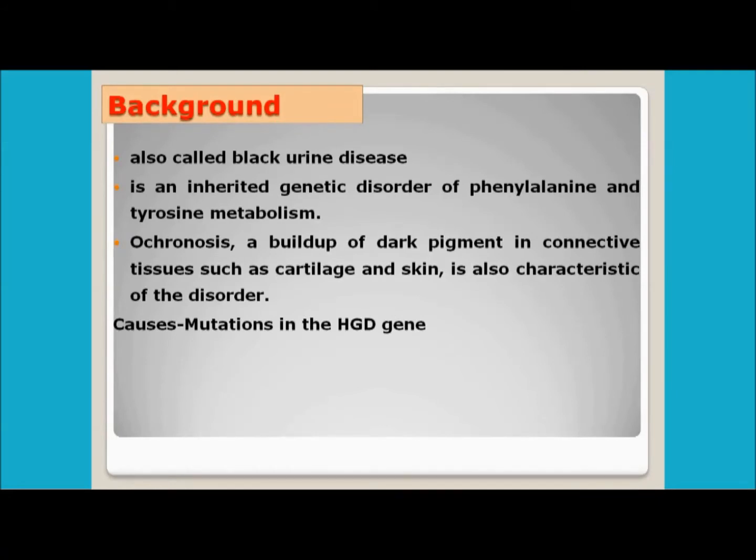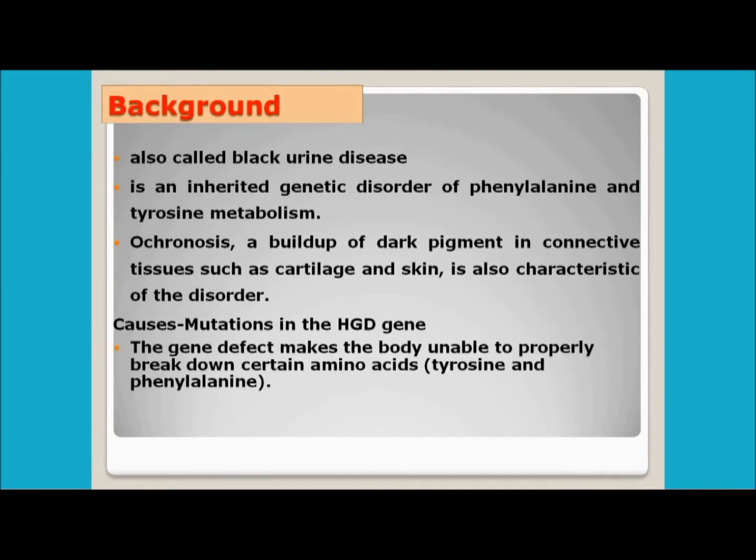So what are the causes? The cause is generally a mutation in the HGD gene. We are going to discuss this mutation in detail. First of all, this particular gene defect makes the body unable to properly break down the amino acids tyrosine and phenylalanine. Because of this mutation, the tyrosine and phenylalanine don't get completely metabolized in the human body.